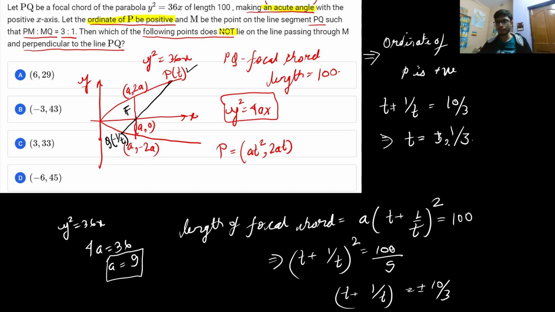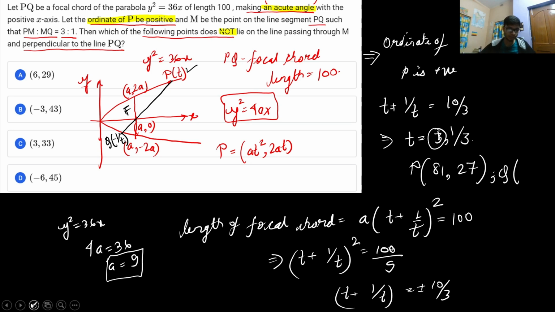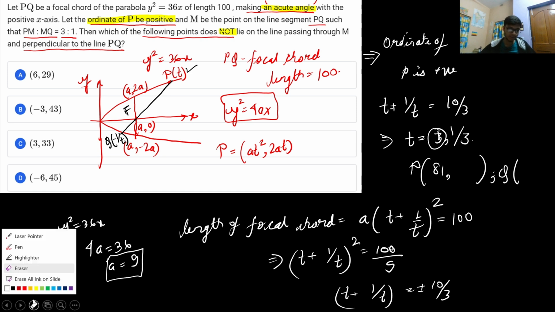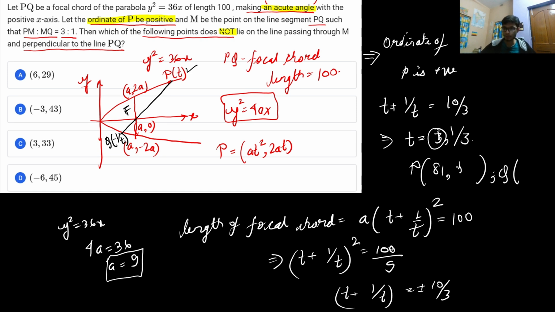Now if you assume the value of t as 3, then you will get the coordinate of P as 81 comma 27. Right? So you will get P as 81 comma 27, and similarly you will also get Q. Sorry, not 27, I'm very sorry, it is into 2 also is there. So 9 into 3 is 27, I was thinking like that. So it is 54, 2 into 54.